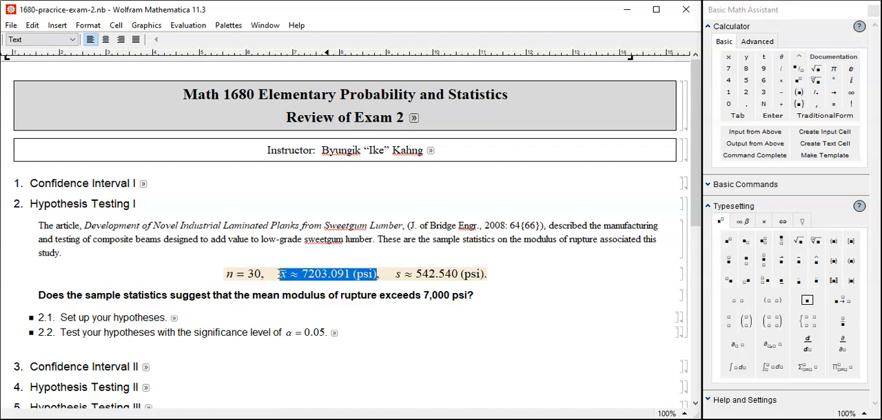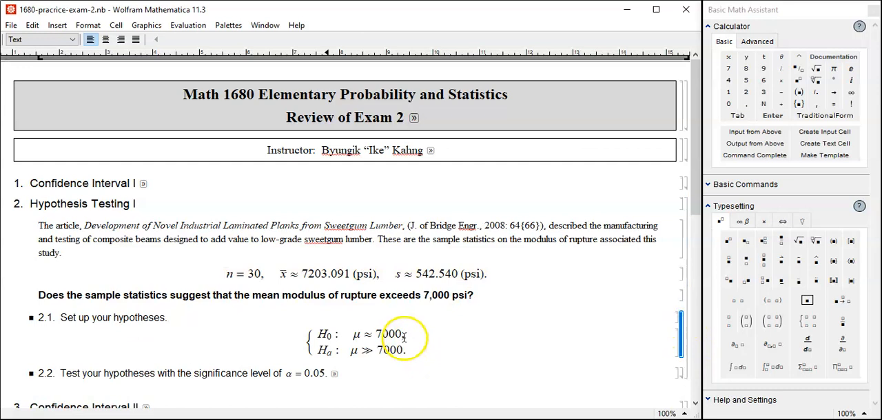We got 7,203.091, but is it significantly larger than 7,000 based upon the standard deviation and the sample testing, or not? It's close enough that you might have to assume it's pretty much 7,000, not more than that. Who knows? Let's test it. Let's set up the hypotheses.